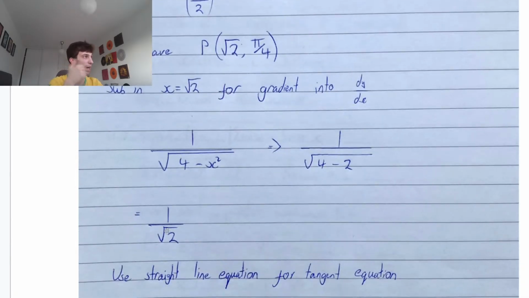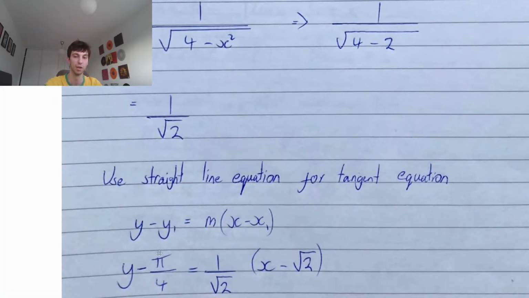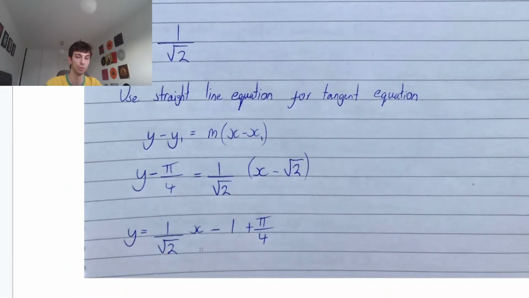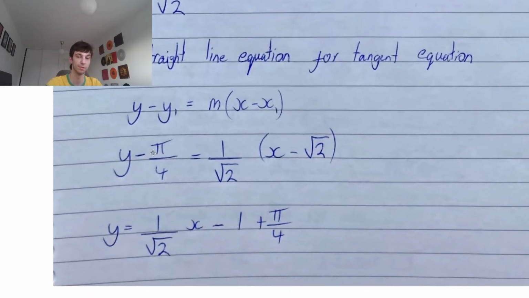So we have our gradient, we have our y coordinate, and we have our x coordinate. Plug them into the straight line equation. Y1 is pi over 4, x1 is root 2, and m is 1 over root 2. Okay, expand it out, add over that pi over 4. We have that y equals 1 over root 2 x, just expanding that out. And then we have 1 over root 2 multiplied by minus root 2 is just minus 1. And we're going to add over that pi over 4 onto the right hand side. So we have minus 1 plus pi over 4.